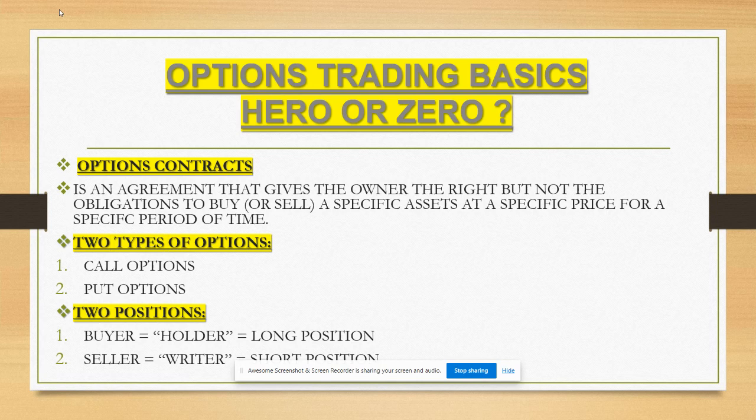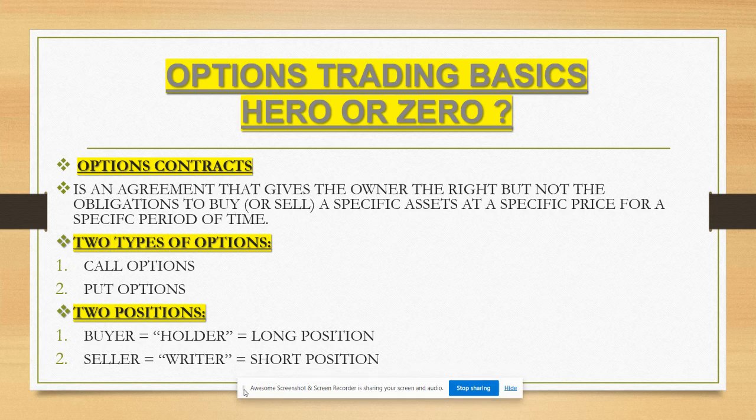So there are two types of options: call options and put options. There are two positions: the buyer and the seller. The holder is said to hold the long position, and the seller is called the writer. Who holds the short position? Short positions are very risky, naked positions. So risk is unlimited for the seller, while for buying and holding long positions the risk is limited. Okay, let's go to the other slide.